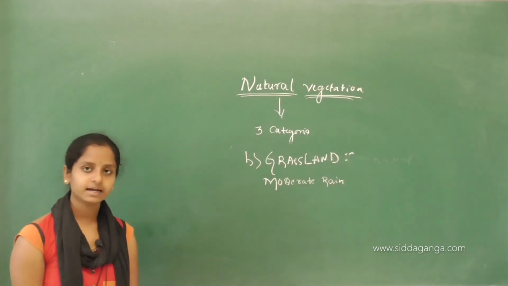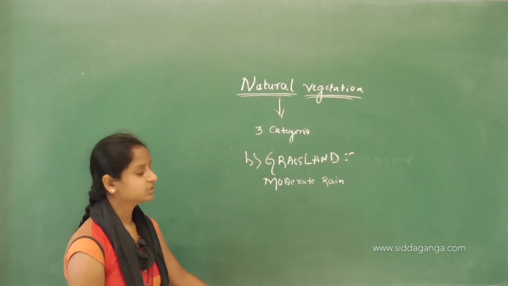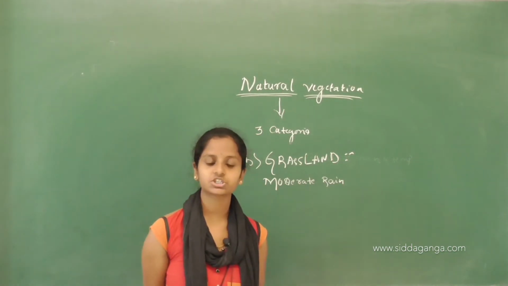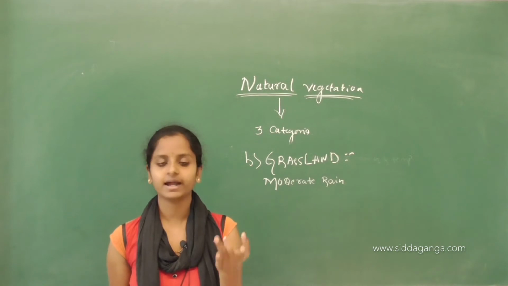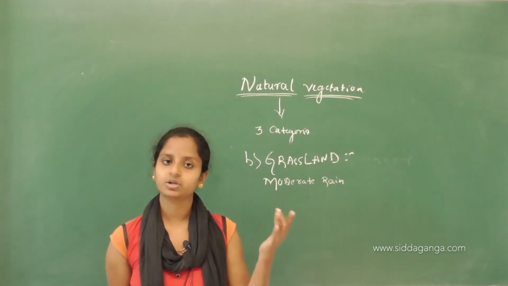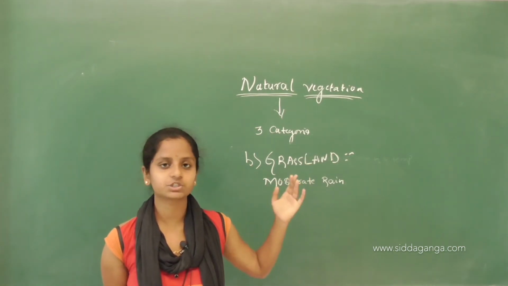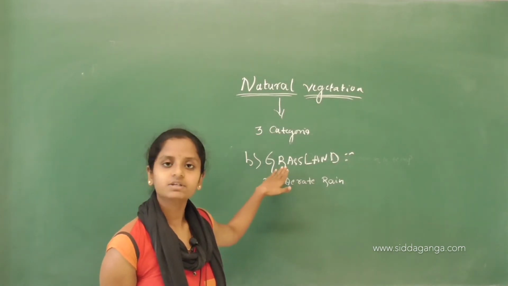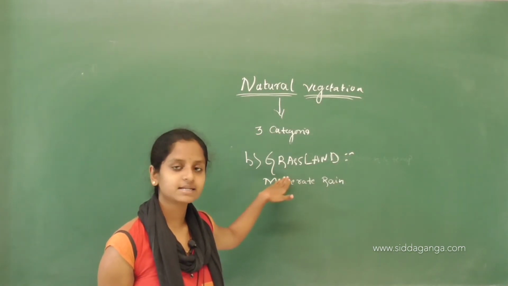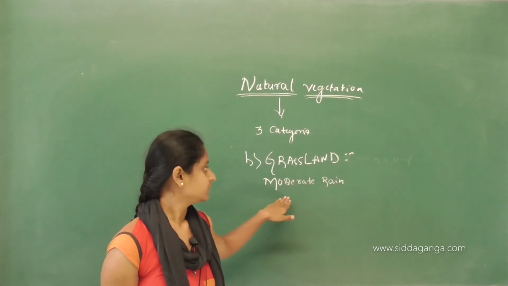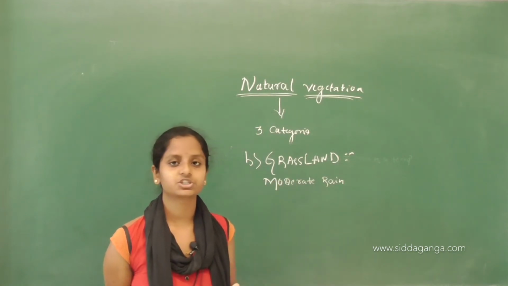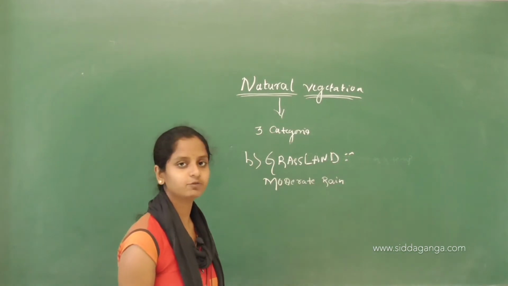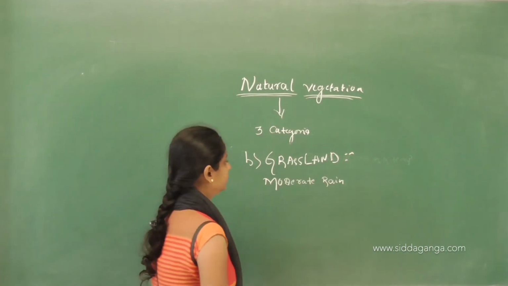There are three kinds of natural vegetation. The first one is forest. We can see forest in the region where there is plenty of rain and high temperature, and that also depends on all the factors which we have mentioned earlier. The second one is grasslands. These grasslands we can see at the moderate rainfall regions.